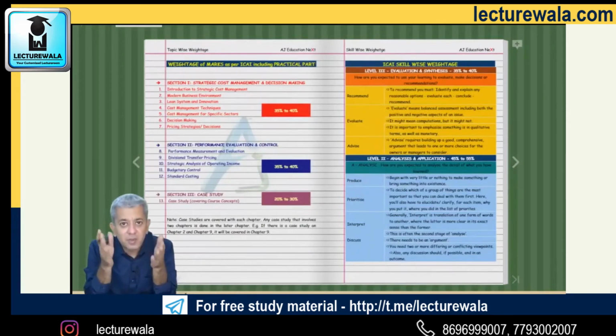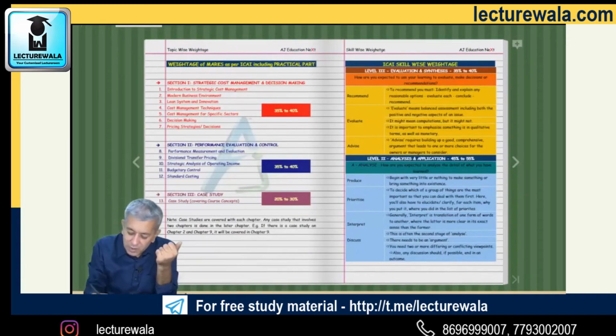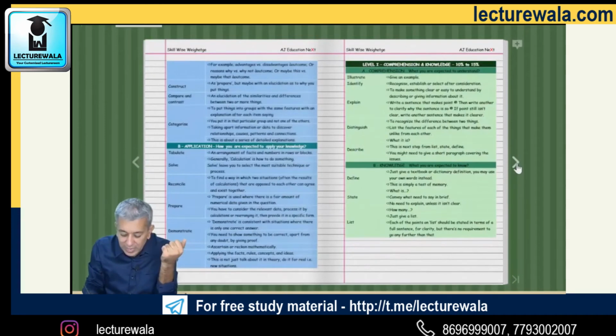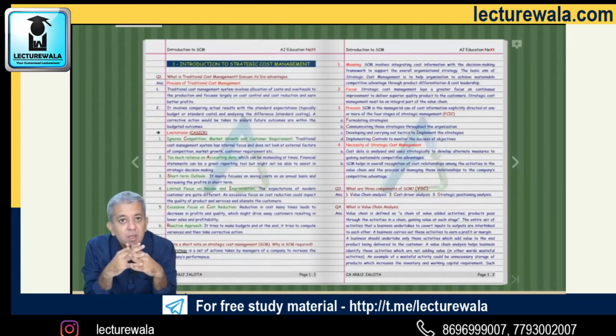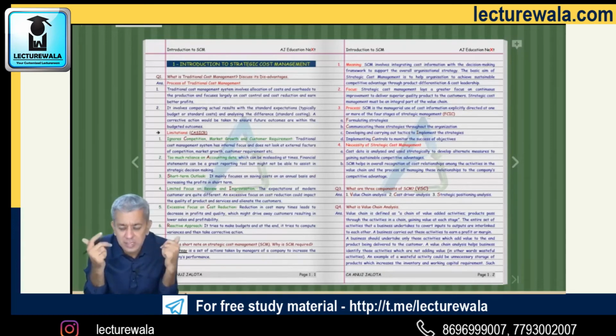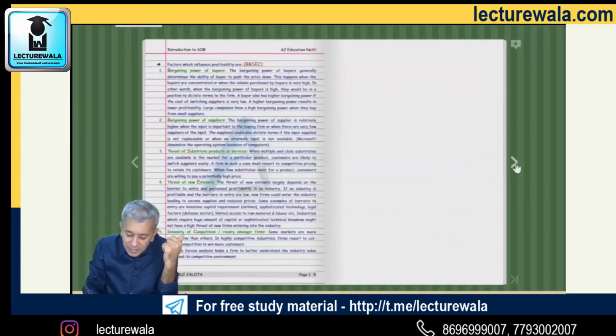Then I have given a weightage of the marks over here. I've given skill wise weightage also. And then once this is over, your chapters will be starting. In your chapters, all questions will be in brown color, all answers will be in blue color with suitable heading colors, so that the same pattern you can try to see in your entire book. Slowly you will get used to these colors. There's a certain meaning that is attached.